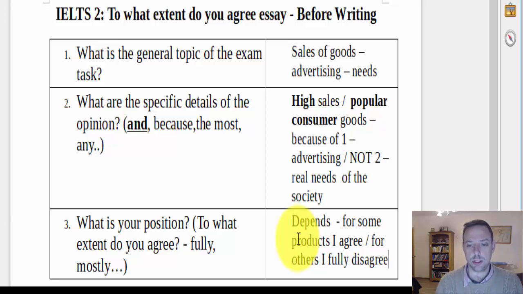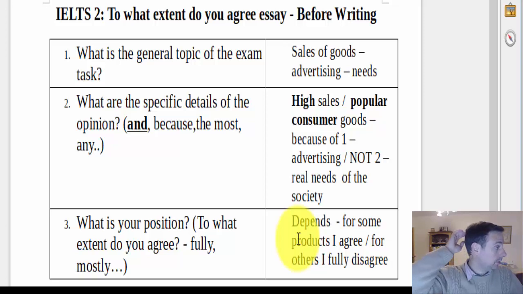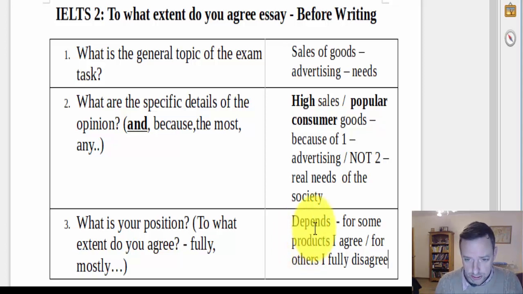I think that generally things that are bought, cars, consumer goods that are quite popular and have high sales, society needs these cars. Phones, society needs these phones. And then in some little bits I disagree. There are some products where, for example, luxury goods, but then again, high society might need luxury goods. I'm not sure. But again, that's getting very philosophical and complicated. Best to keep it easy. So I'm going to change that and say I mostly disagree.